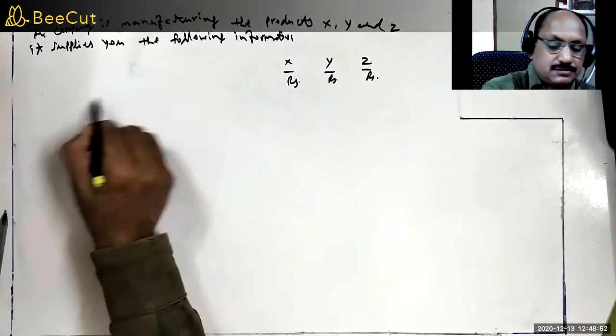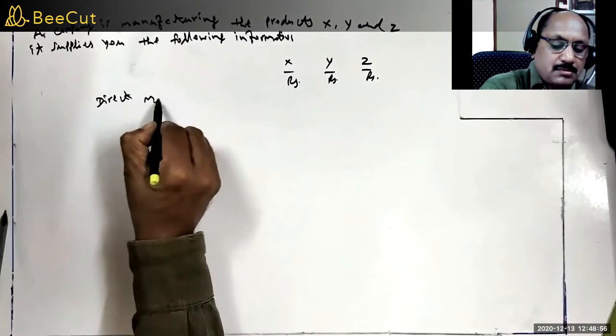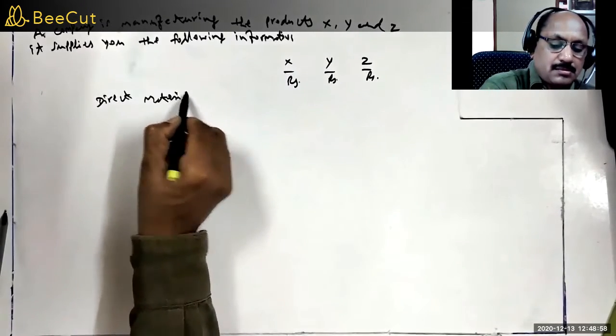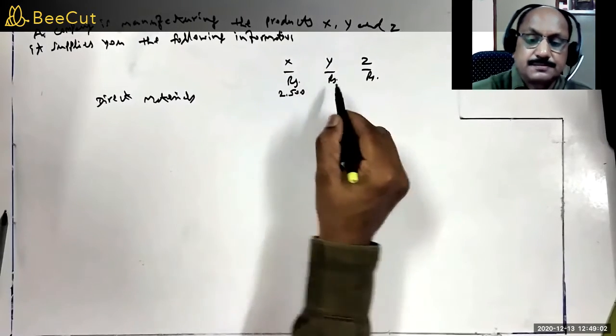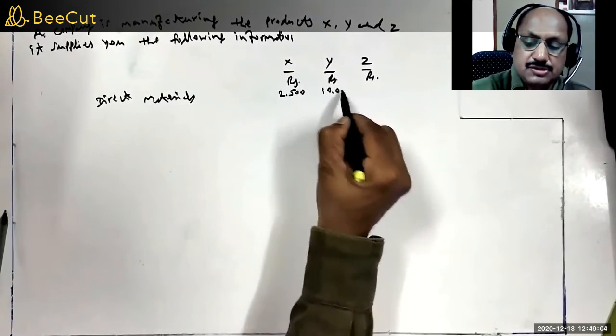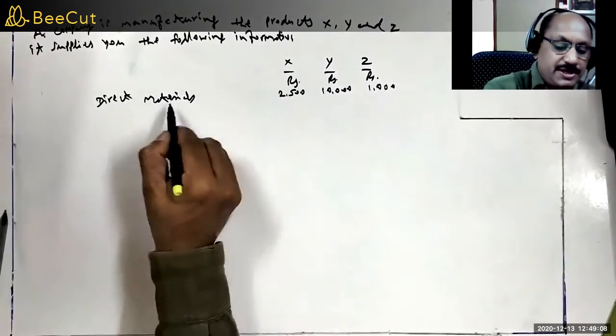Direct materials, 2,500, 10,000 and 1,000.